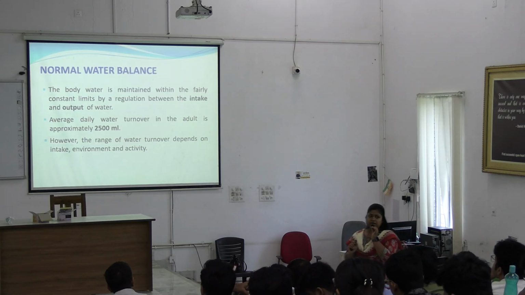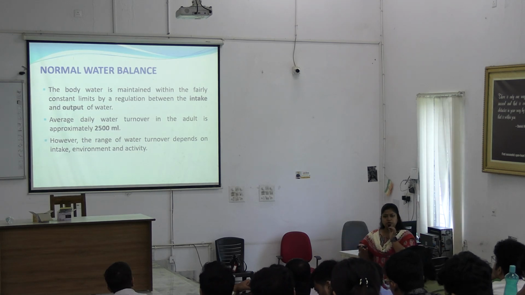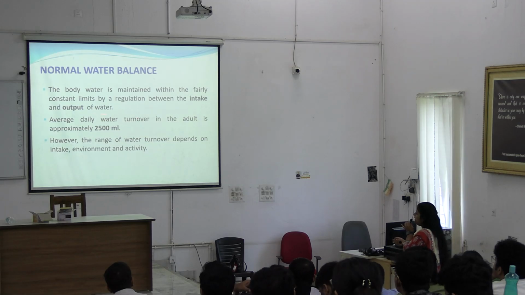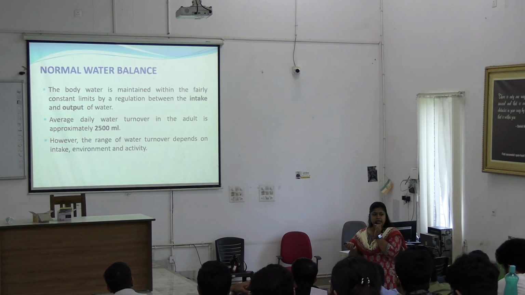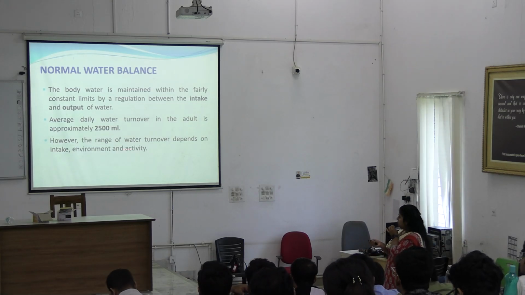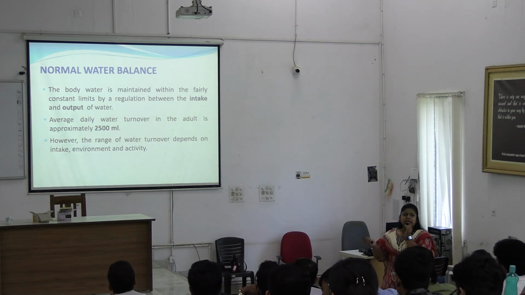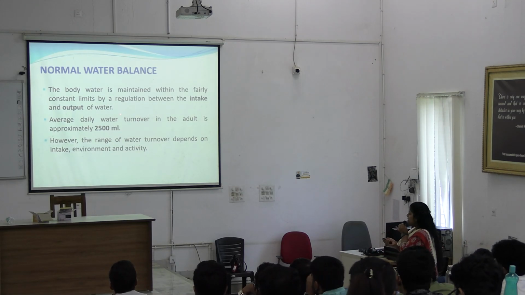So we take in water and simultaneously water output also happens. So average daily water turnover in an adult is approximately 2.5 liter. Okay, 2.5 liter. Now this range of water turnover, meaning input and output, they are more or less the same.